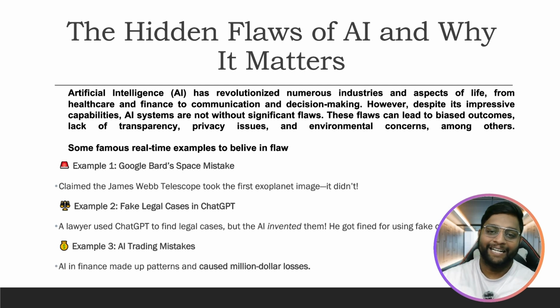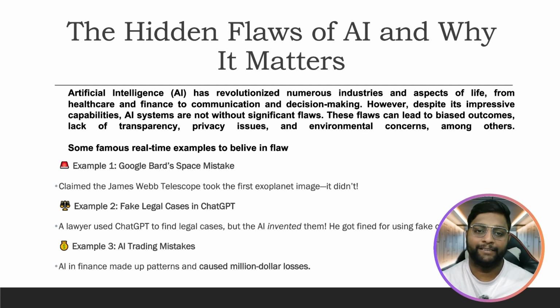So here are examples of why hidden flaws matter. Example 1, Google Bard. Obviously Bard is not there anymore, they have closed it, but this is just an example. It made a mistake, claiming that the James Webb Telescope took the first exoplanet image. It didn't. If you see this particular sentence, there is a spacing mistake which the AI didn't figure out. That's what we are trying to tell here.